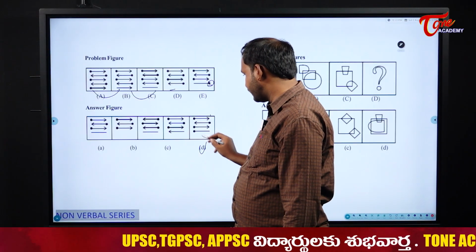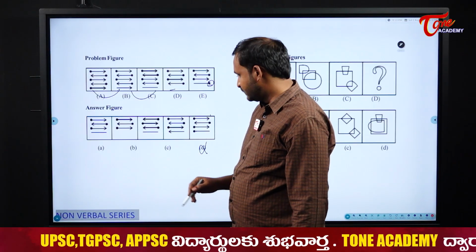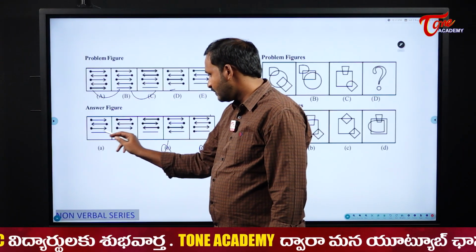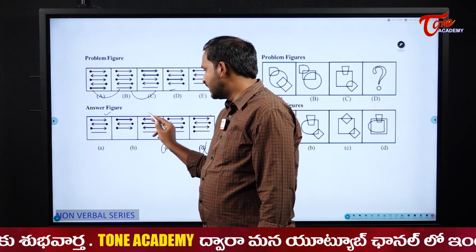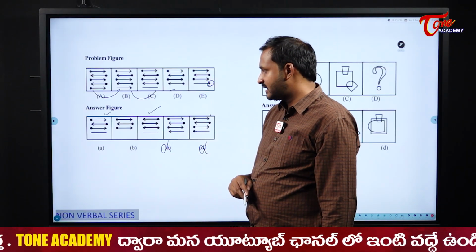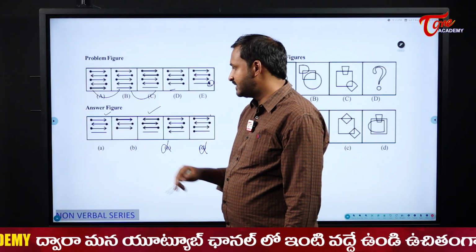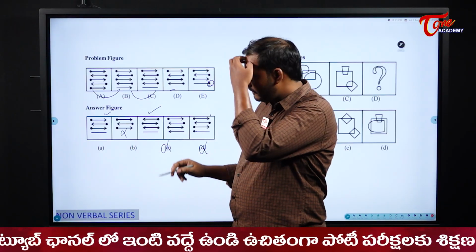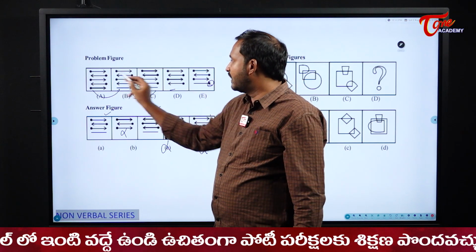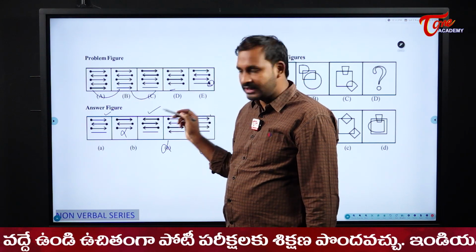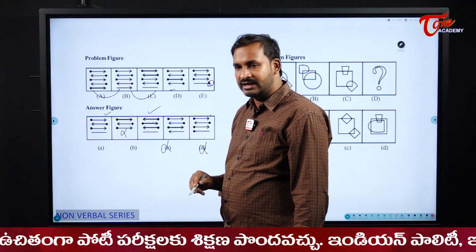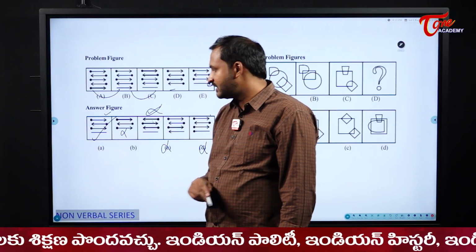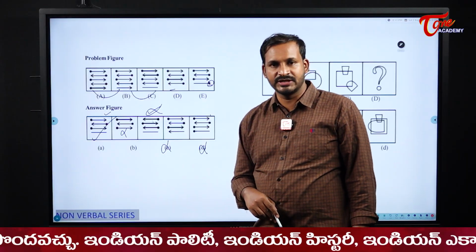This is not my answer. Why? Because a dot was here, which is not at all possible. Arrow is there. That one is also not my answer. Now please see these two figures. There is a chance for these two. Then which one is the answer, sir? This one is anyway not the answer. Now which one is the answer? See here, students. My first one is showing towards what? Rightward direction, right? But in this figure it is showing towards the leftward direction. So this is not my answer. My answer here becomes option A.